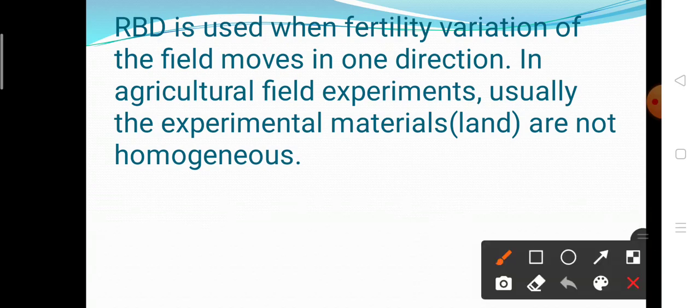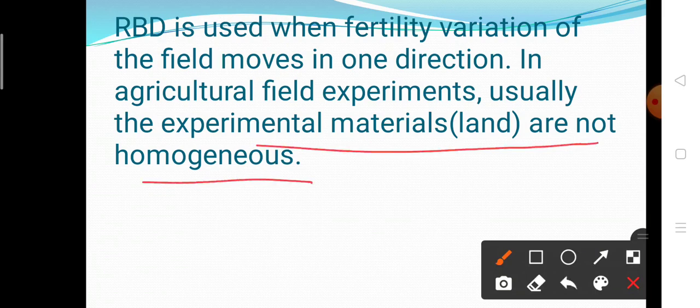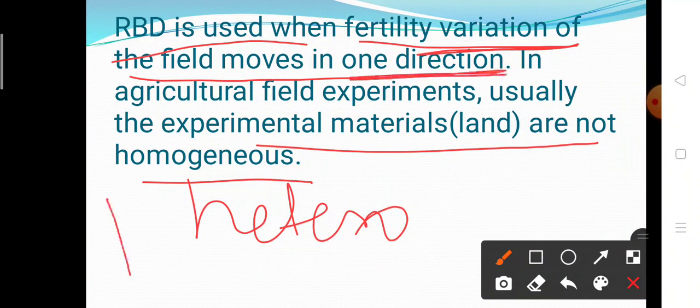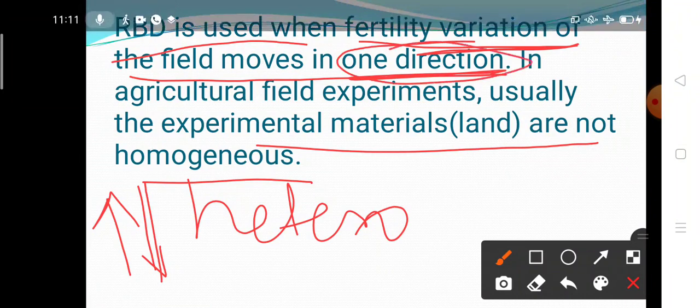CRD design is used when your experimental material is homogeneous. But this RBD design is used when your experimental material is not homogeneous, that is heterogeneous. And also RBD is used when the fertility variation of soil increases or decreases in one direction only. RBD design is used when fertility of soil increases or decreases in only one direction. This is the important point. RBD is used when the fertility variation of the field increases or decreases in only one direction.